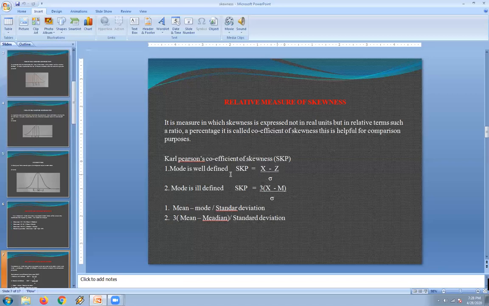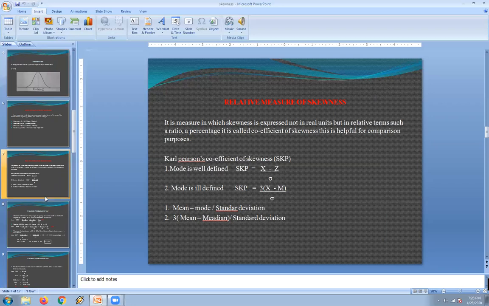These are the two formulas we use for the calculation of skewness, that is the Karl Pearson coefficient of skewness, based on the information given. If the mode is exact, you can use the formula mean minus mode divided by standard deviation. If the mode is ill-defined, at that time we can use the formula SKP equals 3 into mean minus median divided by standard deviation.